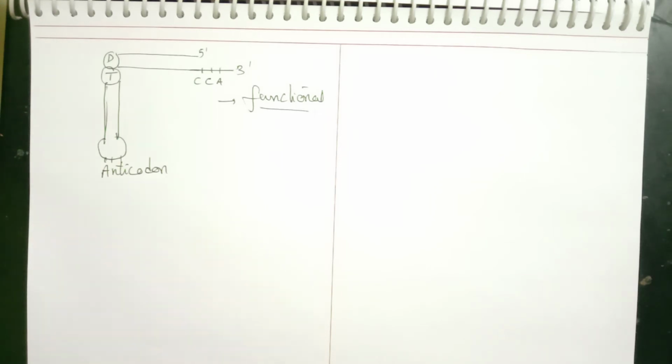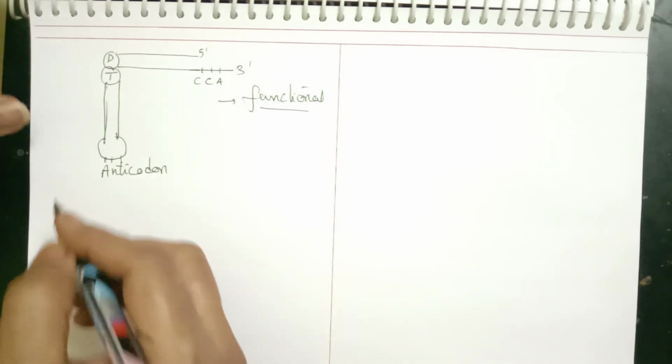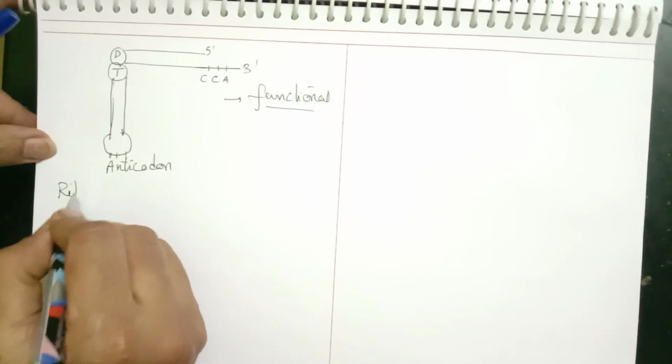So now, after tRNA, we have just completed the 3 types of RNAs required for translation. Now, we are discussing the requirements. Our next requirement we will discuss is ribosomes. Let us discuss ribosomes.